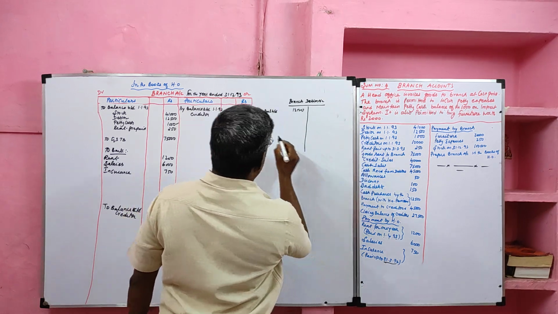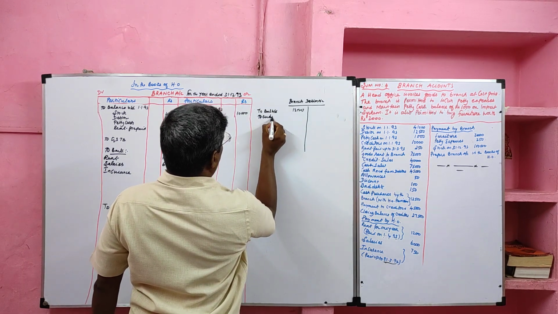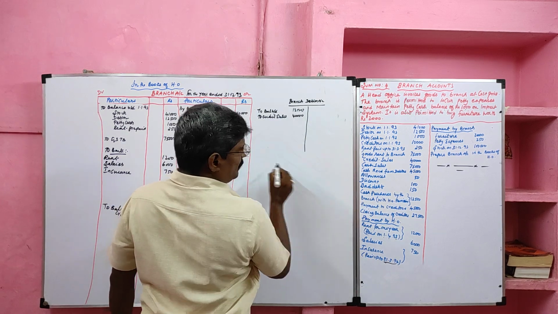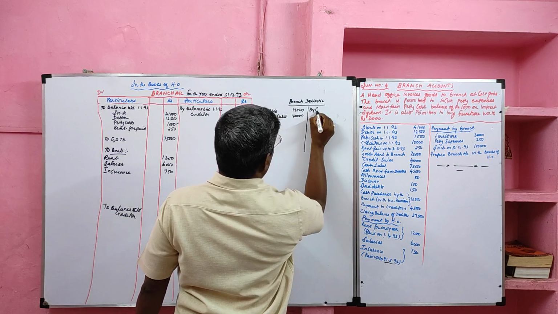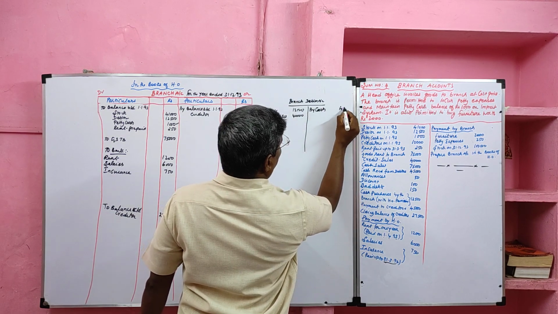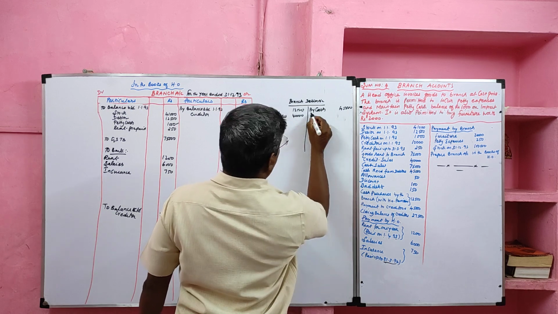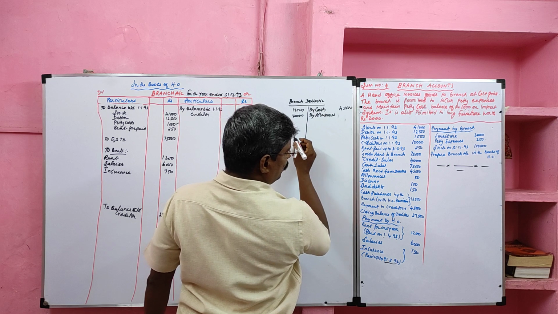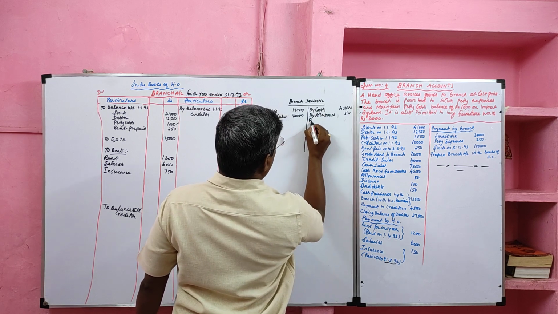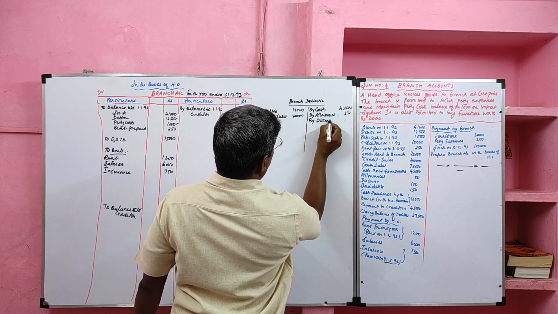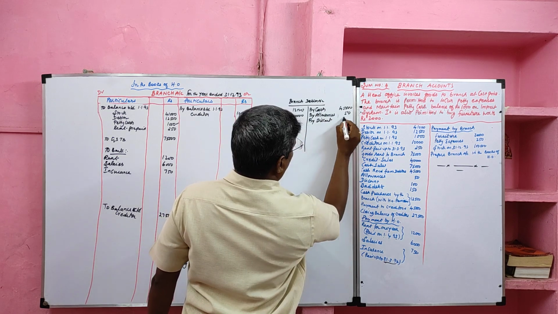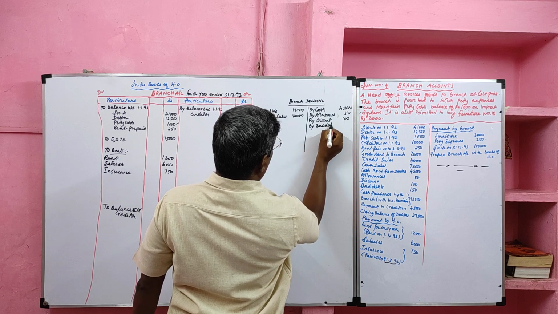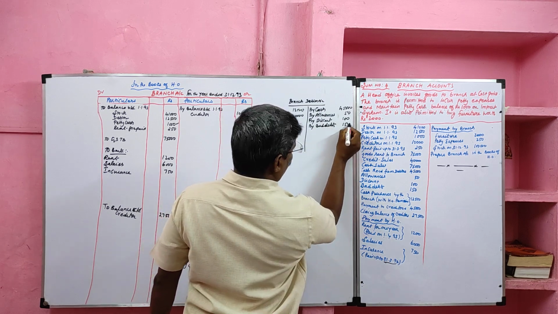Then we will take credit sales, which will be debited in the debtor account, 40,000. Then cash received from debtor, by cash, credited in the debtor account, 45,000. Allowance should be credited to the debtor account, value 50. Discount also credited to the debtor account, 100. Then bad debts also credited to the debtor account. Already we learned the format of the debtor account, please go through that one.